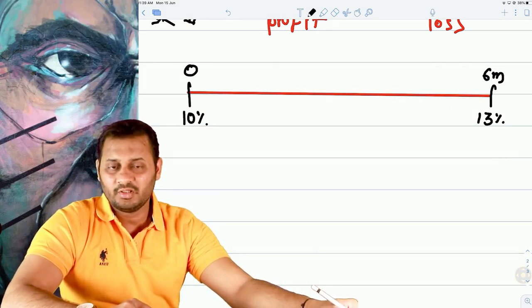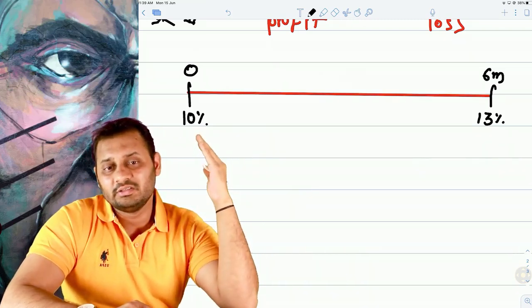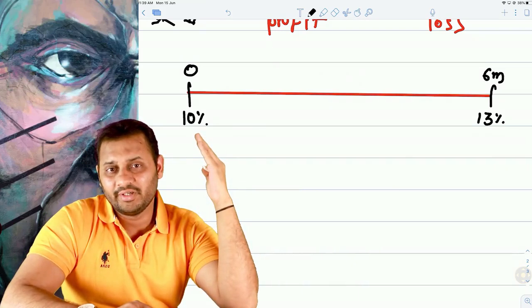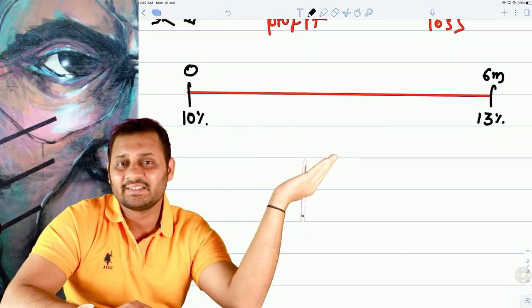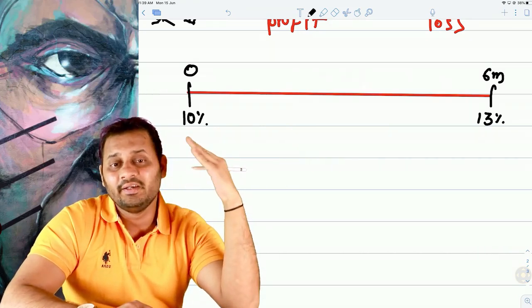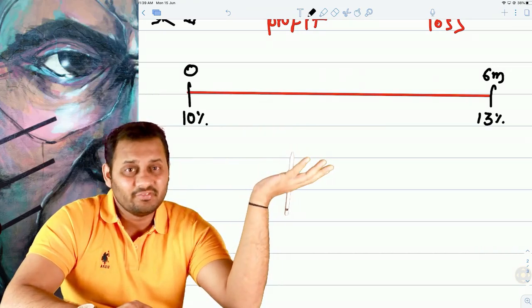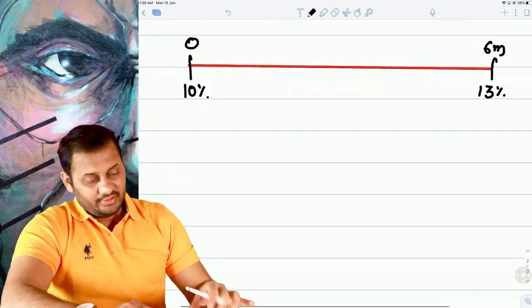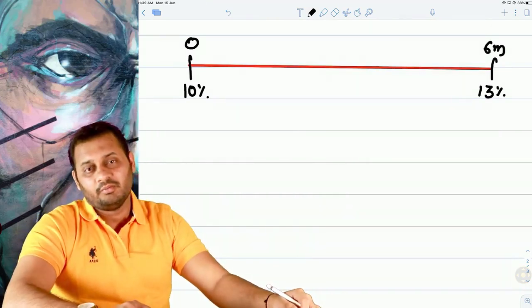No. So there is one solution. Why doesn't that person take the loan today itself? Why will he take the loan today when he doesn't need it for the next 6 months? Why should he pay interest for the coming 6 months when he doesn't need the funds? So it is sure that we will take the loan after 6 months only, but we don't want to pay higher interest.